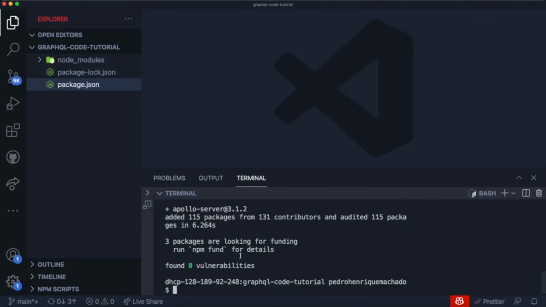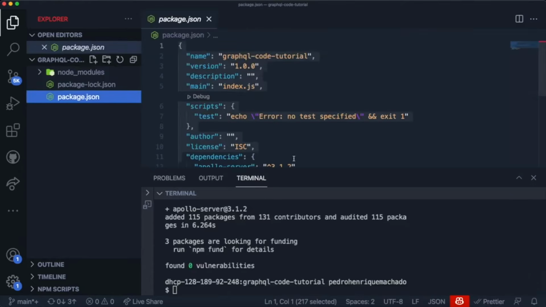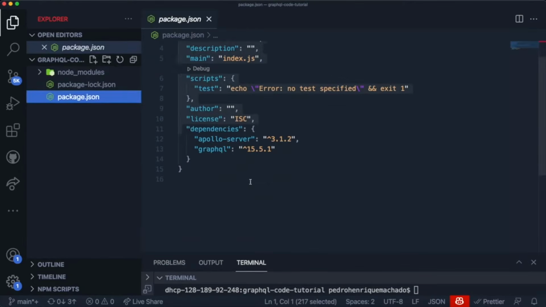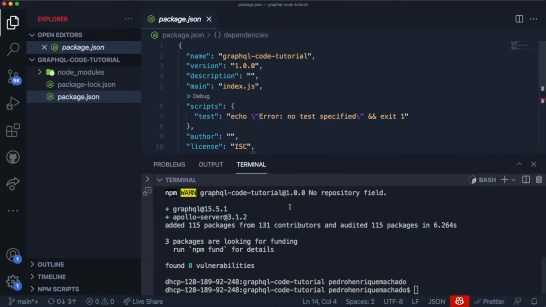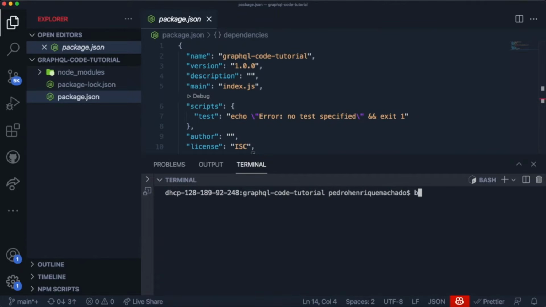Now that both of them have installed, you can see that they are over here in my package.json, and these are the versions for them. So if you want to check them out, these are the versions I'm using. Then I want to quickly install Nodemon as well, because I don't want to keep restarting my server every time I make any changes.